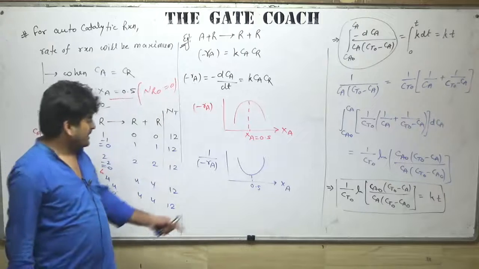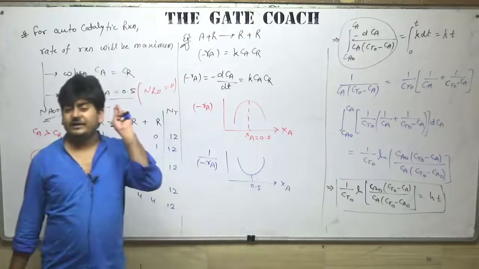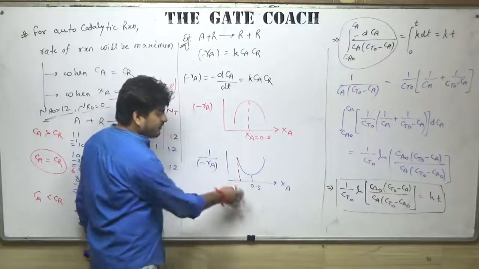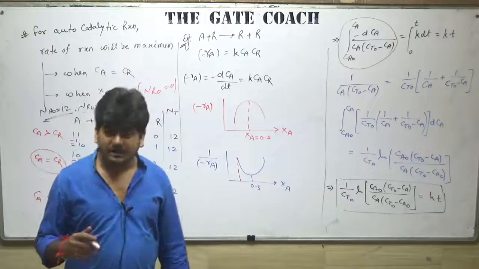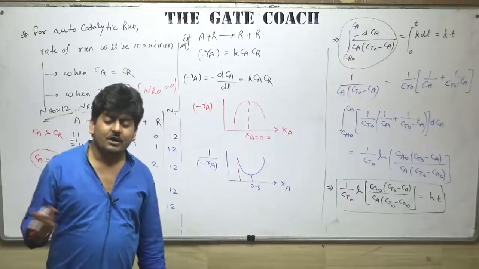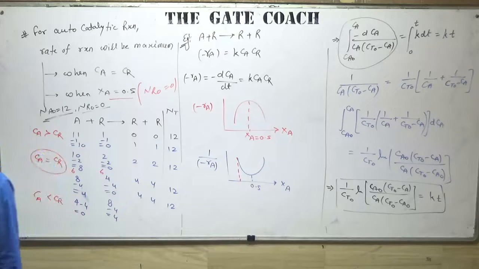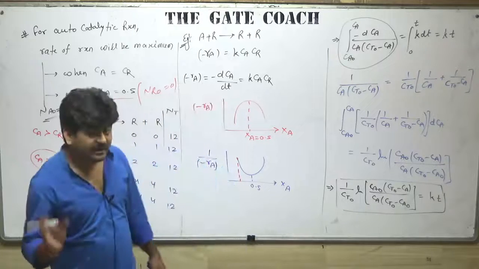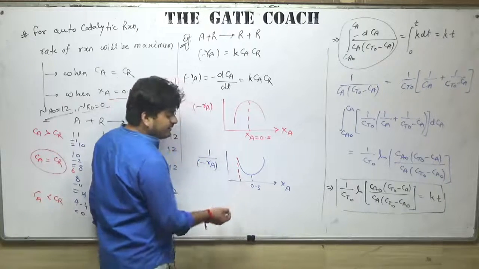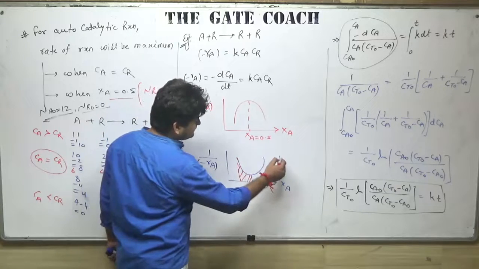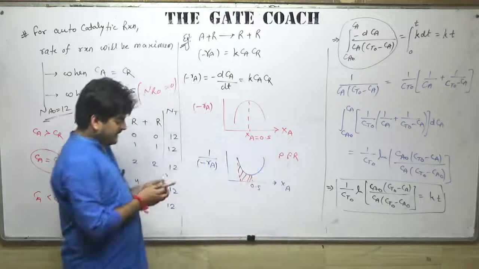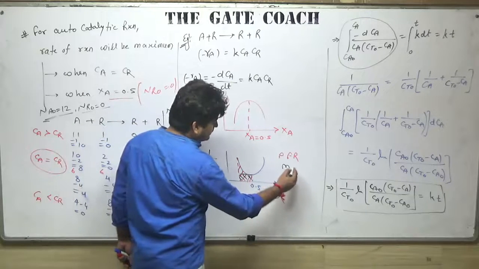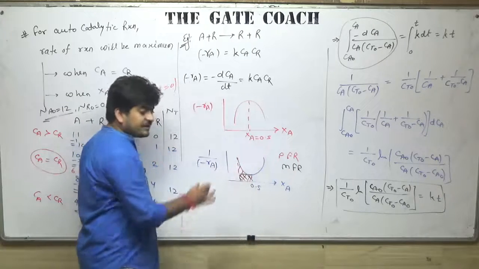What will be the best suitable reactor arrangement? As we have 2 segments, we require 2 reactors in series. This is the performance curve. The area of the performance curve represents the volume of the reactor. Volume of reactor is an input, so it should be minimum. So we will prefer those reactors which require the minimum area. Like in the first case, the area governed by PFR will be this area, and the area governed by MFR will be this. So you can see, for the first segment, MFR requires less area.